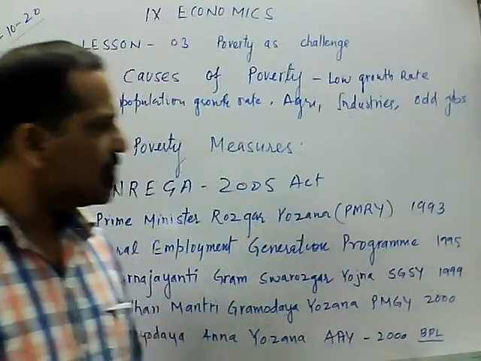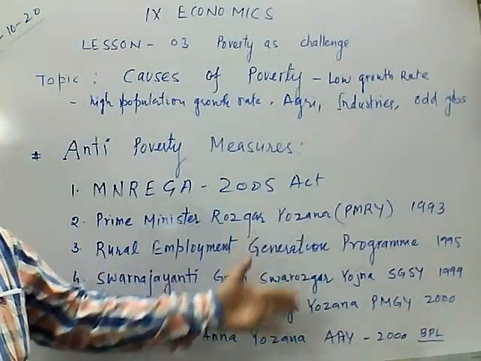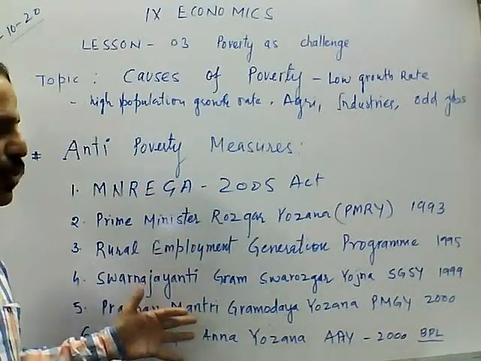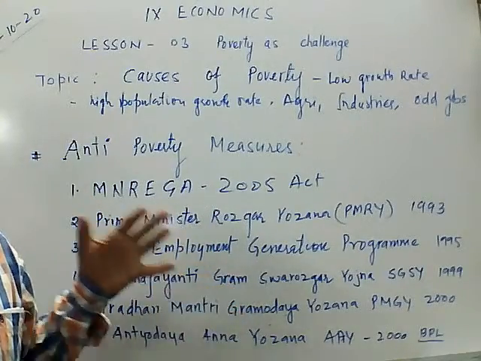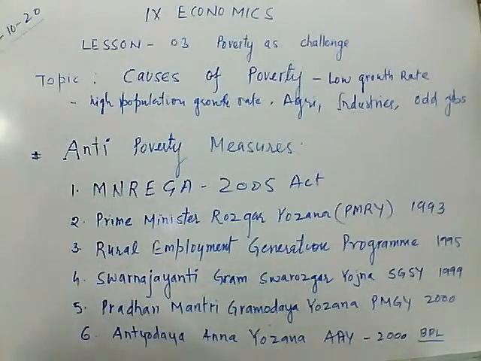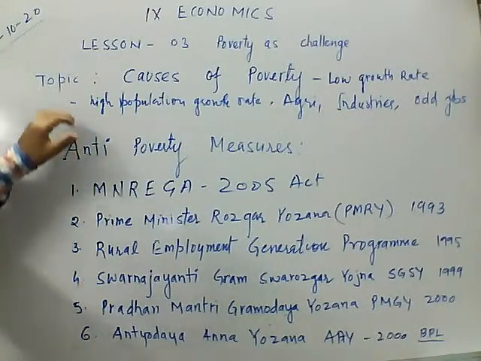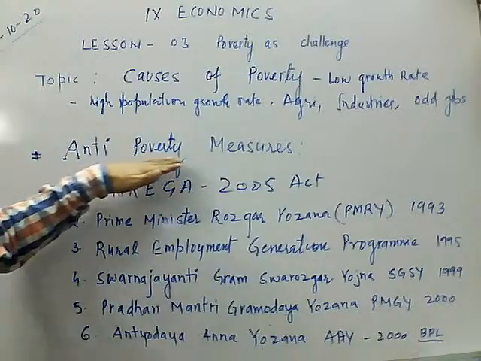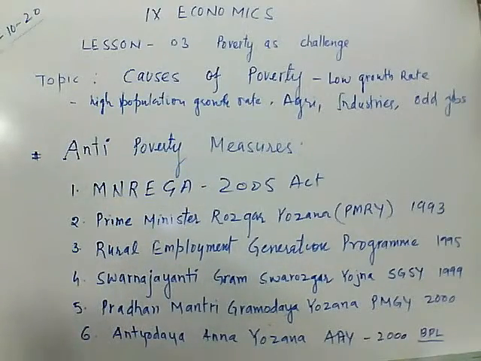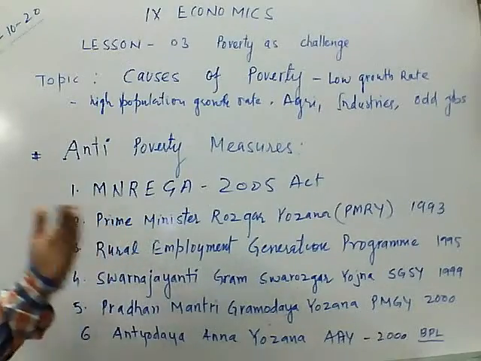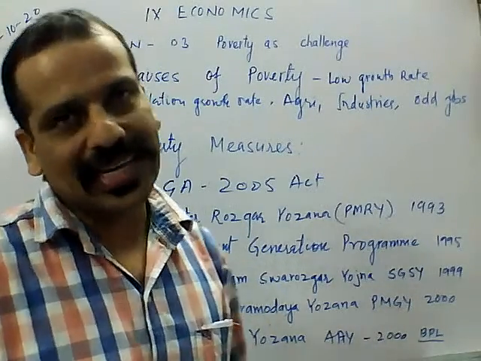So in spite of this, no doubt shortcomings are there, but these schemes are quite effective, and we can say they are uprooting poverty from the country. So this is about the topic: causes of poverty and anti-poverty measures. The last point is challenges ahead. What are the challenges ahead?